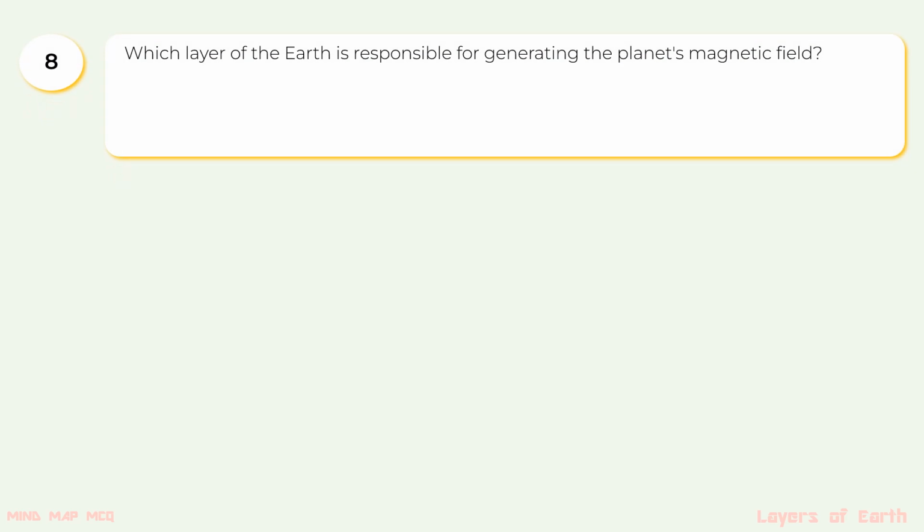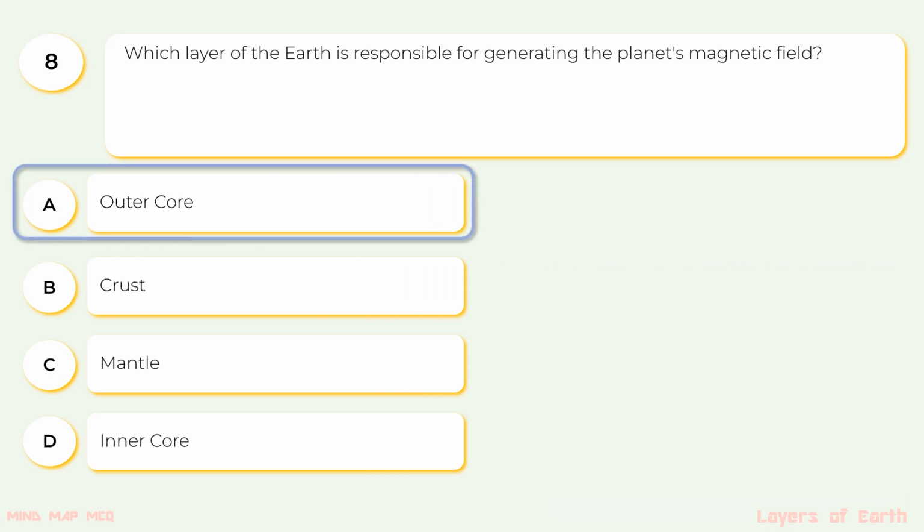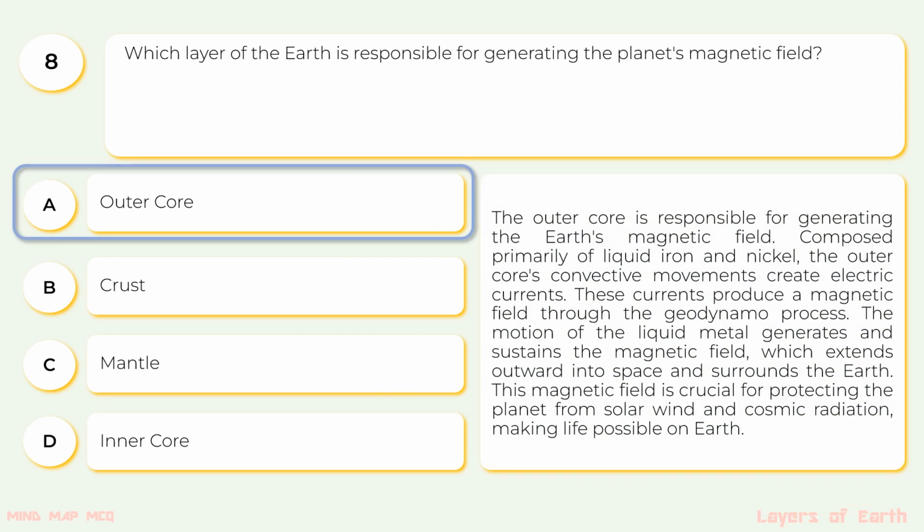8. Which layer of the Earth is responsible for generating the planet's magnetic field? The options are A. Outer core, B. Crust, C. Mantle, D. Inner core. The correct option is A. Outer core. The outer core is responsible for generating the Earth's magnetic field.